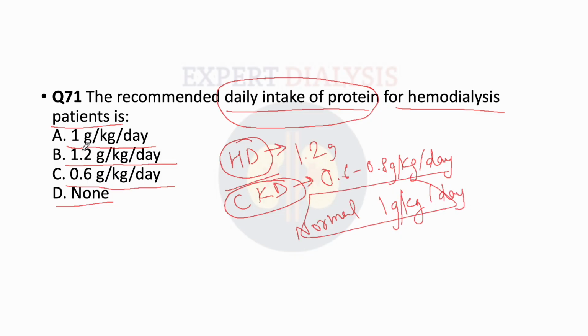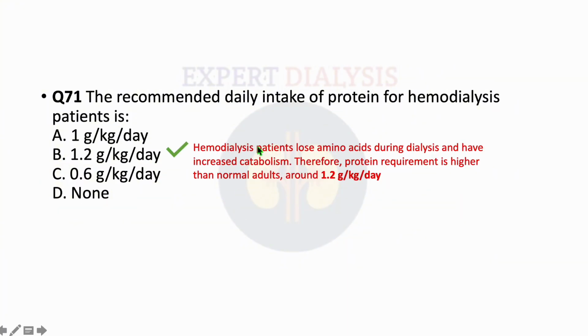So this way the answer will be option B. So hemodialysis patients lose amino acids during dialysis and have increased catabolism. Therefore, protein requirement is higher than normal adults, and it is around 1.2 gram per kg per day.